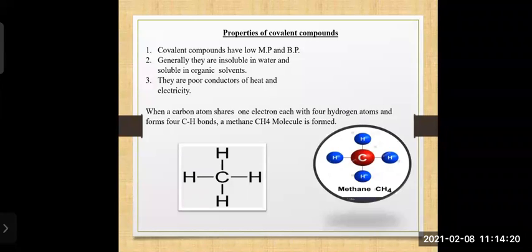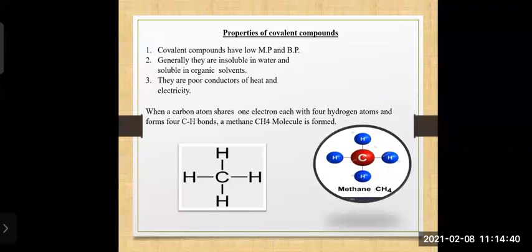So after this, let us see the properties of covalent compounds. The first one is that covalent compounds have low melting point and low boiling point.